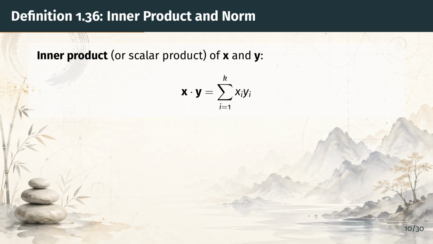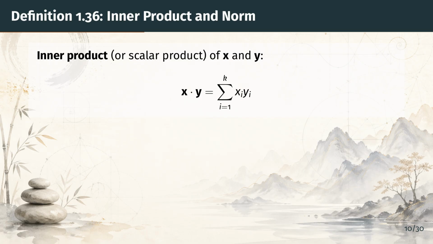The inner product, also called the scalar product or dot product, takes two vectors and produces a single real number. You multiply corresponding coordinates and add up the results. As shown in the formula on the slide, this is a sum of k products. Geometrically, the inner product captures how much two vectors point in the same direction.